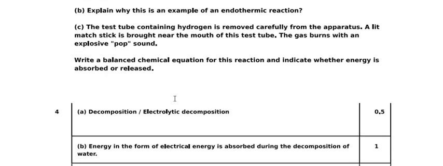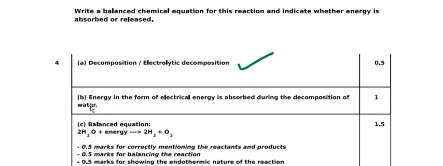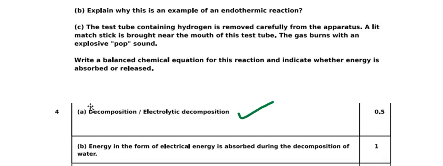When you write the first question, what type of reaction? That is decomposition, or electrolytic decomposition. You get 0.5 mark. B question, you will give the answer. Explain why this is an example of an endothermic reaction. Energy in the form of electric energy is absorbed during the decomposition of water, right? The second part B is clear.